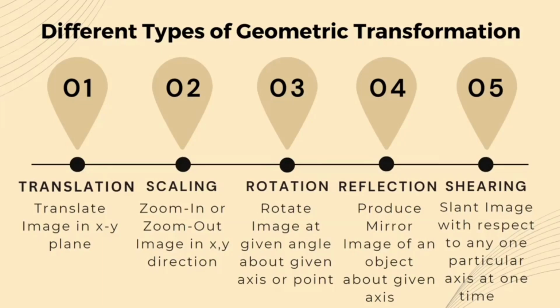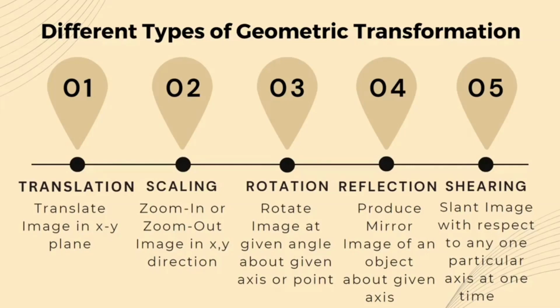In translation, it will translate the image in the xy plane. Scaling will simply zoom in or zoom out an image in the xy direction. Rotation operation will rotate the image at a given angle about the center of the image. Reflection means it will produce a mirror image of an image about a given axis. We will mainly learn reflection about the xy axis and about the origin. We can also reflect an image about the y equal to x or y equal to minus x line. Shearing will produce slant in an image with respect to one particular axis without changing the other axis coordinate.